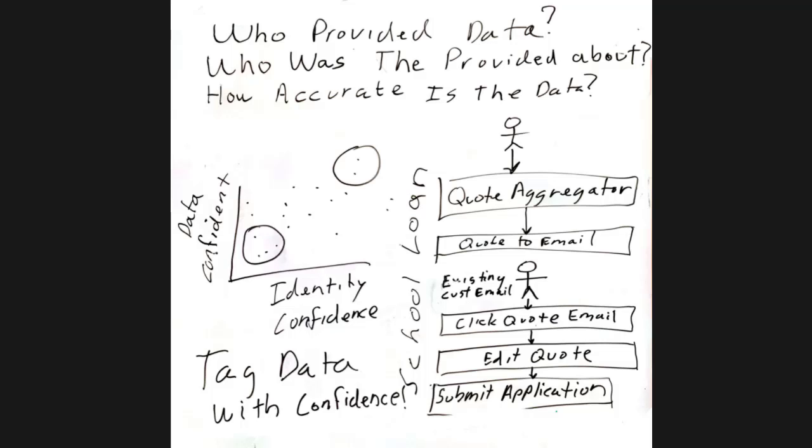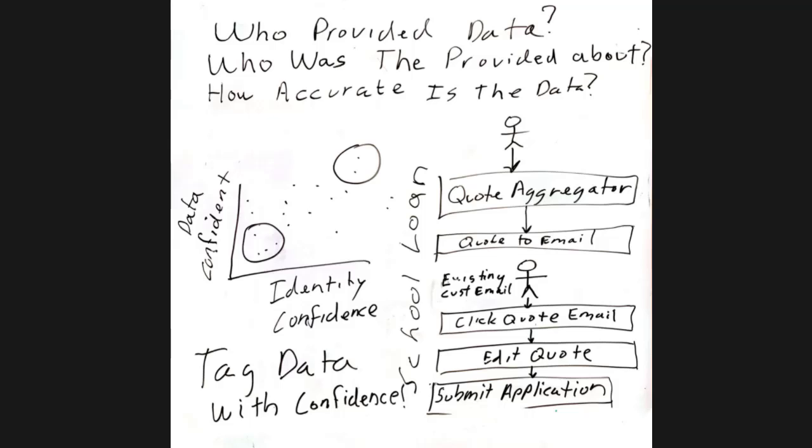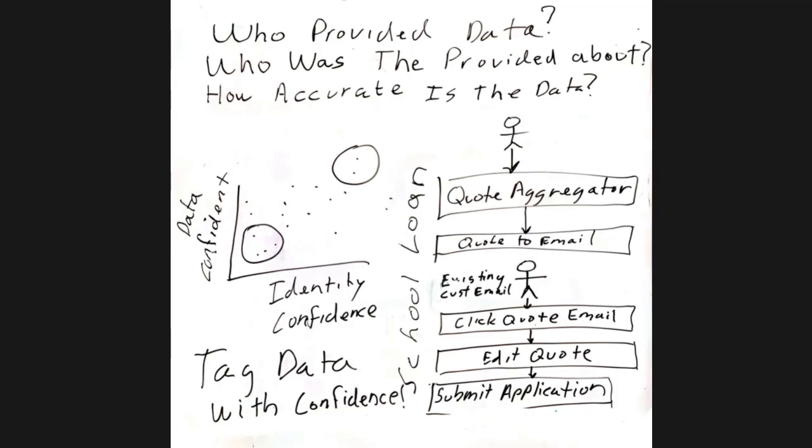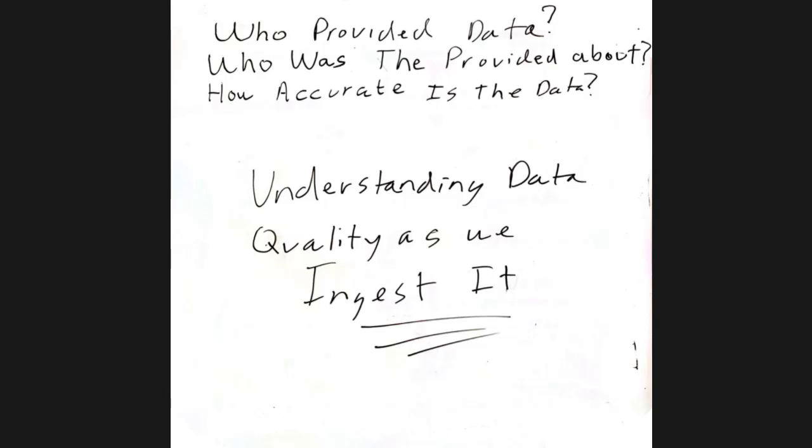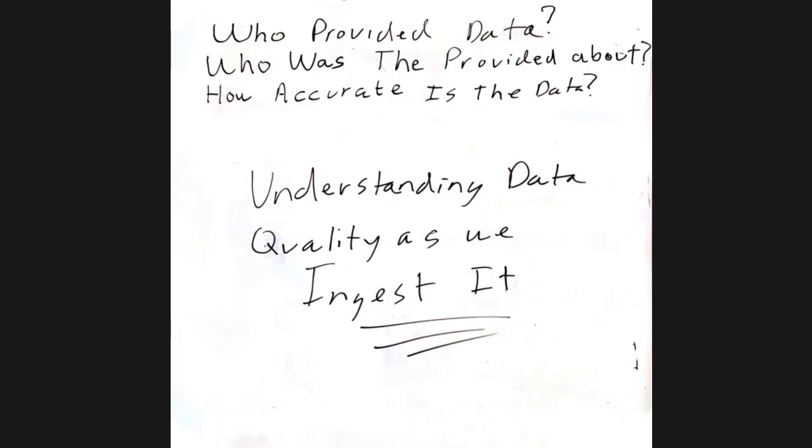Now, a lot of places will just suck it in, but with this school loan thing we're talking about, this is an option. And so the whole point here was we need to pay attention to the data quality as we ingest it and then use it correctly for those different trust levels or confidences.